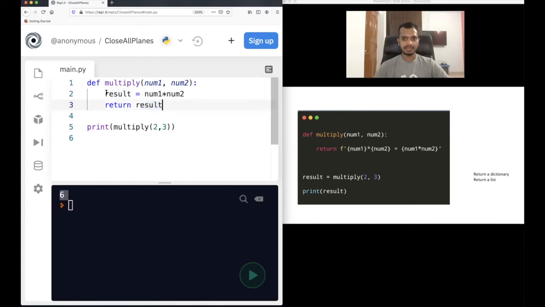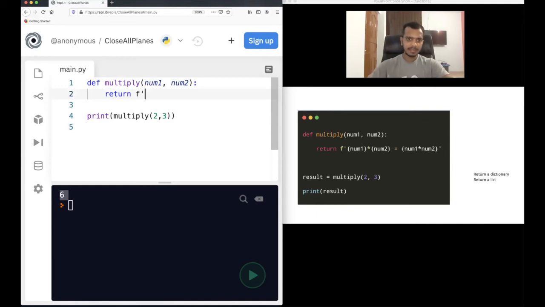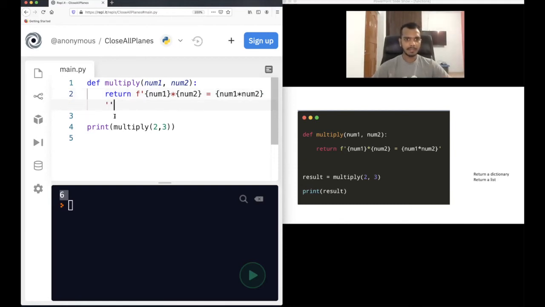So let's see this example. I will return a string here. So I will use an f string, and then what I will do is num1 into num2, some formatting I am doing, equal to num1 into num2. Okay, now you see what gets printed. 2 into 3 equal to 6. So I have formatted the output, right?